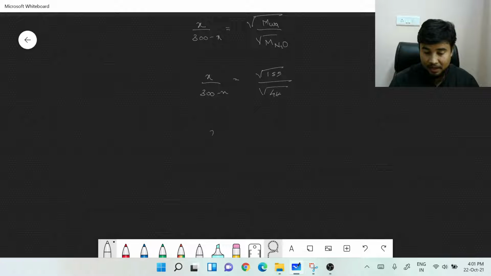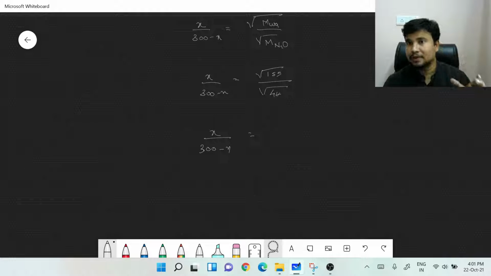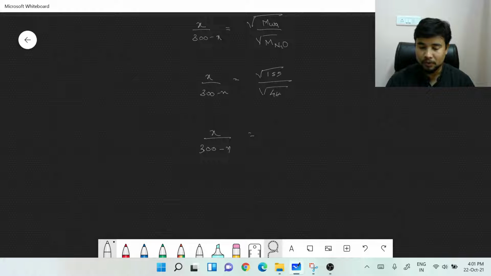Now if this is the case, you could simply use this to get to the final conclusion, and that is x over 300 minus x is equal to root over 155 by root over 44. 12 square is 144, 13 square is larger, right? So it should be somewhere around 12 point something. Let us just imagine it to be 12.6. On the other hand, root over 44: 7 square is 49, 6 square is 36.